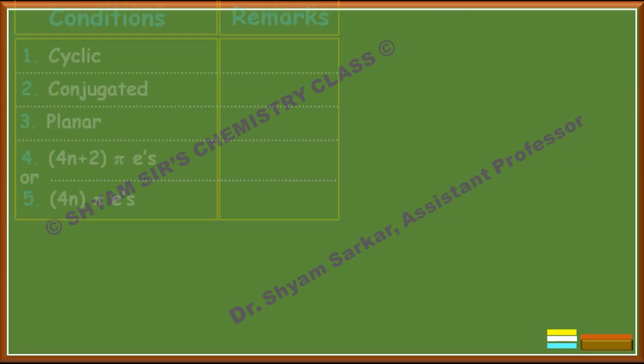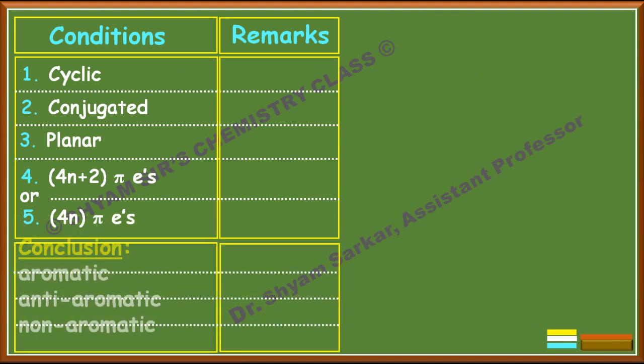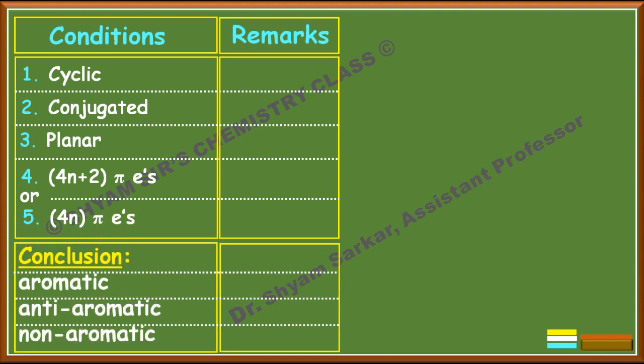Okay. Here I will suggest that if you sit with a pen and paper, it will be much easier for you to understand one by one. So first make this chart. I will be maintaining this chart for all compounds for your convenience. You will easily get how to identify aromatic, non-aromatic and anti-aromatic. First make this chart, and compound by compound I will change and show which compound follows which condition, that means whether it is aromatic, anti-aromatic or non-aromatic.